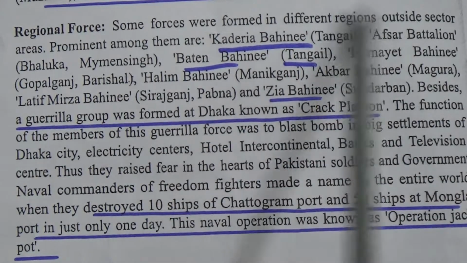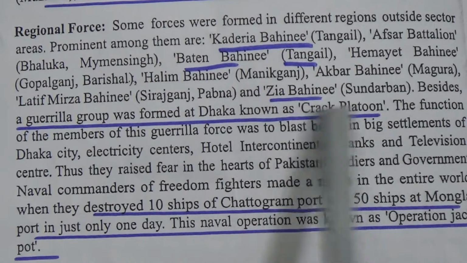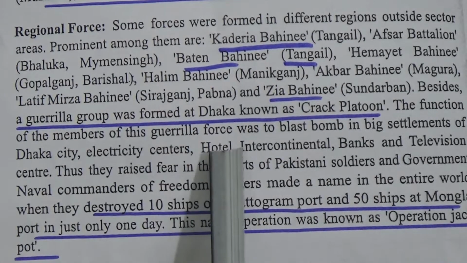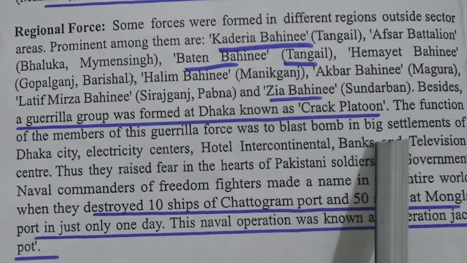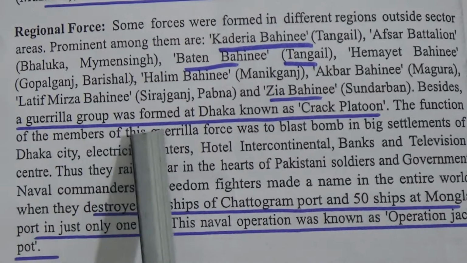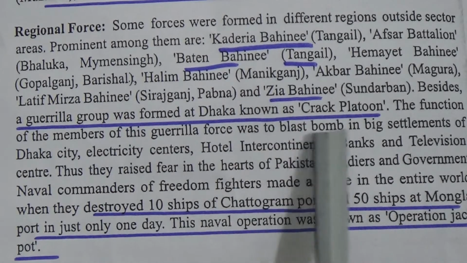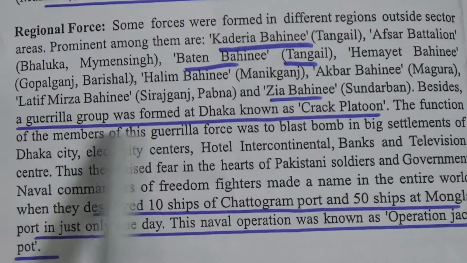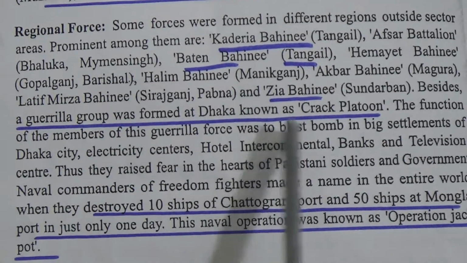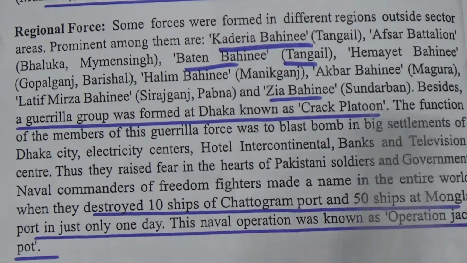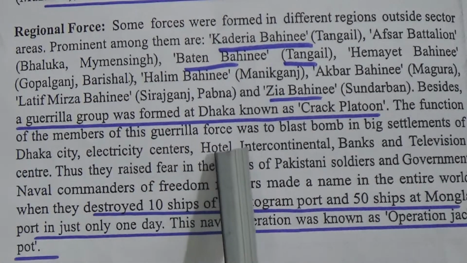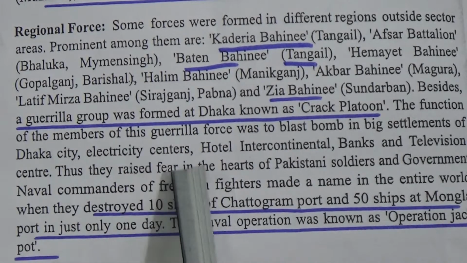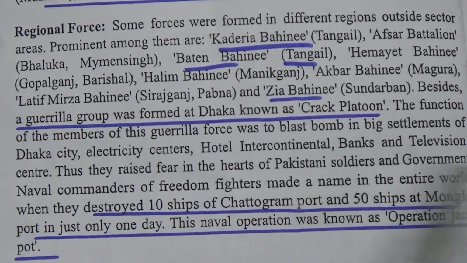So each Bahini belongs to its respective area. In Dhaka, a guerrilla group was formed and this group's name was Crack Platoon. The function of the members of this guerrilla force was to blast bombs in big settlements of Dhaka city: the electricity center, Hotel Intercontinental, banks and the television center.